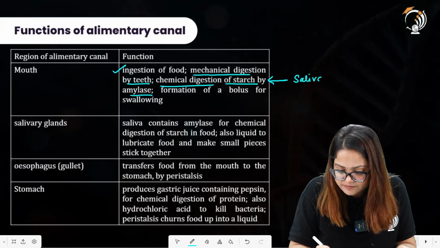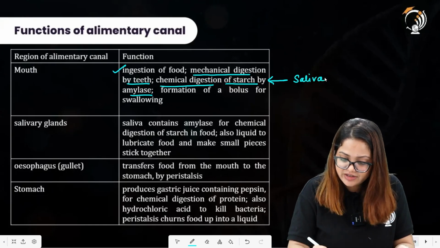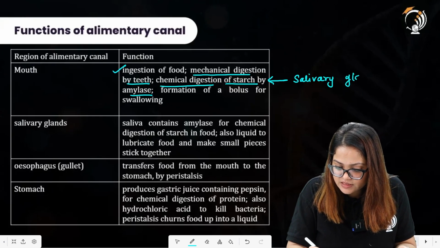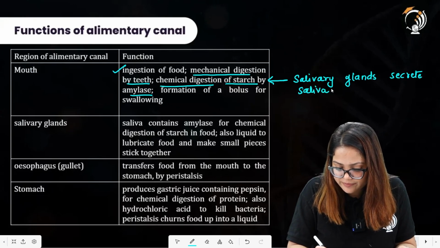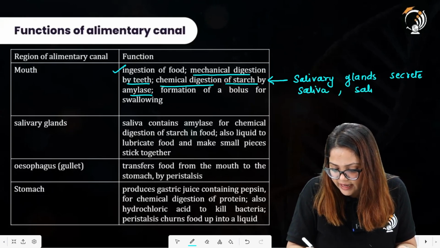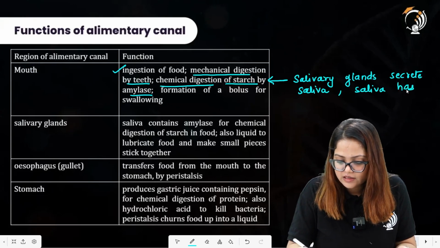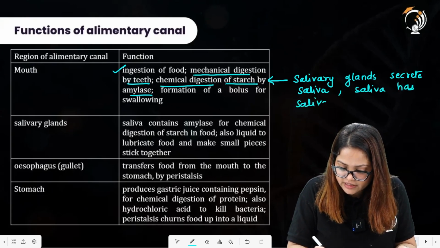Salivary glands secrete saliva. Saliva has salivary amylase.